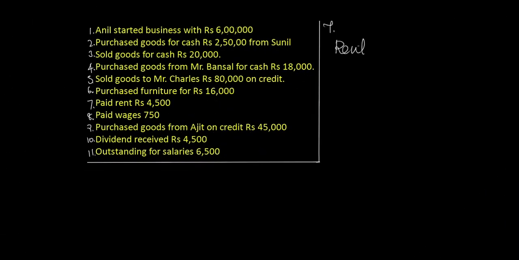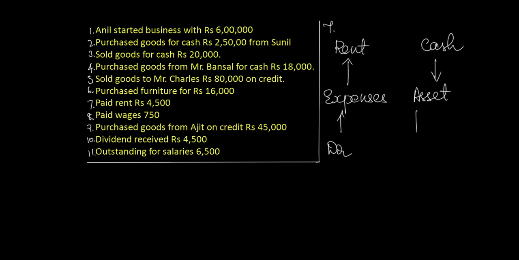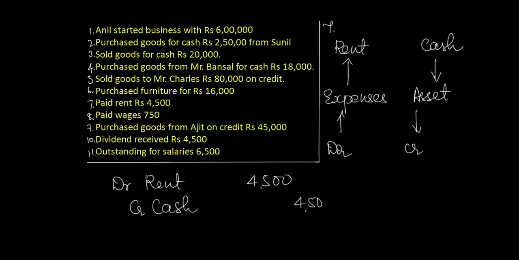The next adjustment is payment of rent of rupees 4,500. The two aspects of this transaction are rent and cash. Rent is a regular business expenditure, something which the business incurs perhaps every month, and cash, as we have already seen, is an asset. According to expense rule, if there is any increase in expenditure, it should be debited. Therefore, we will debit rent. And cash, as we already know, is decreasing. Therefore, we will credit the decrease in asset.